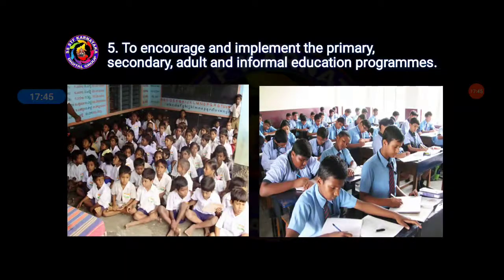To encourage and implement the primary, secondary, adult, and informal education programs. They also provide you education. Nowadays it comes under basic necessities.